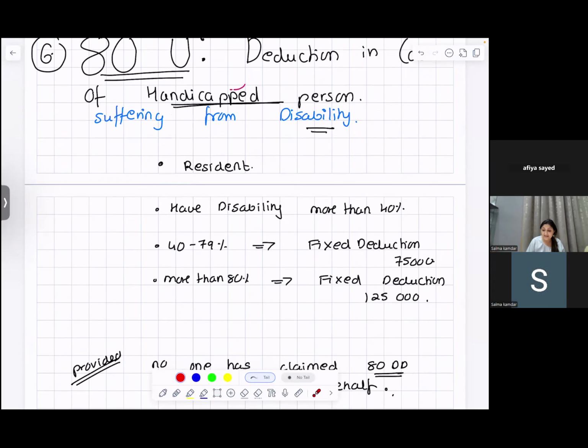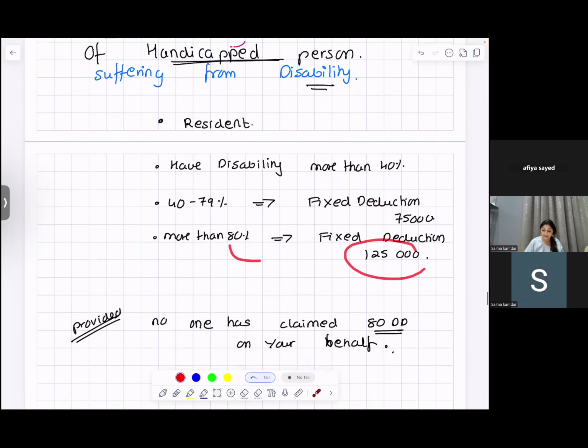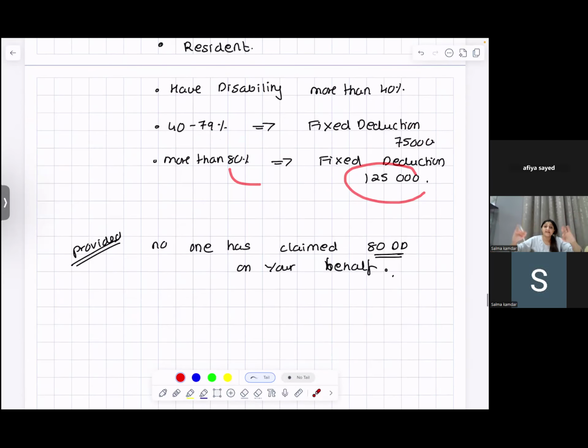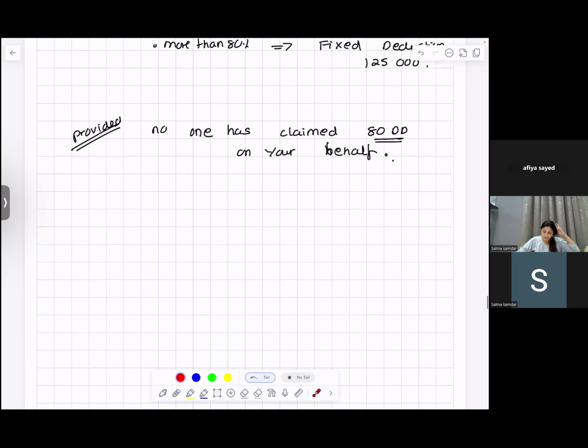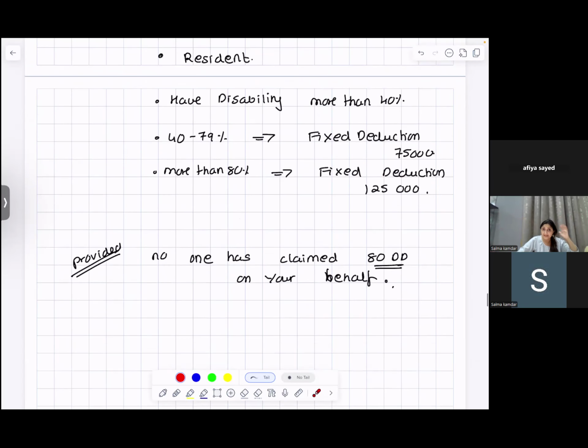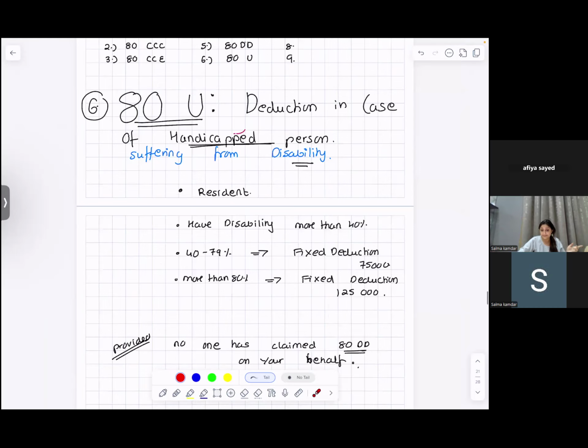So you're a resident, you have a disability that is more than 40%. If it is between 40 to 79%, you get a fixed deduction of 75,000. At 80% or more, you get a fixed deduction of 1,25,000, provided nobody else has taken the deduction for you under 80DD. If somebody has taken a deduction for you under 80DD, then you will not get it. And here it is a flat, fixed deduction, irrespective of how much is spent. Even if rupee 1 is spent, you are going to get the deduction. I hope you're with me.